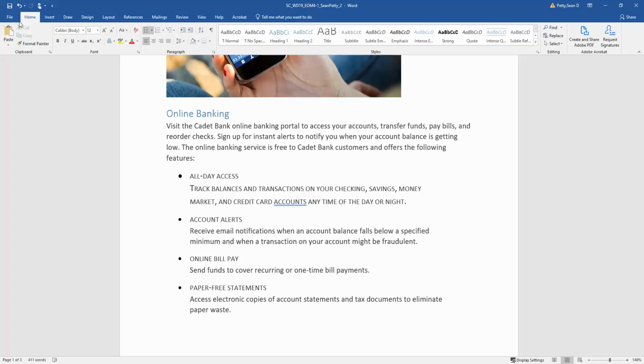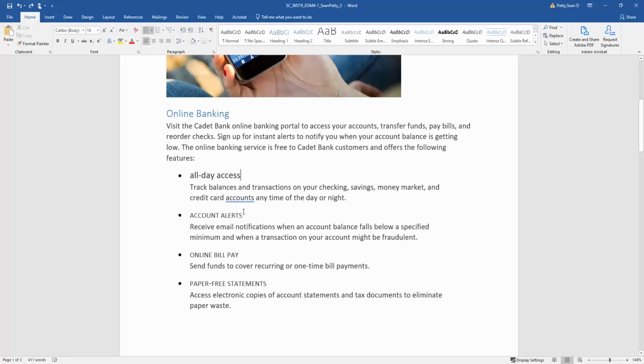Let me undo that. Let's go for the title. I'm going to grab the title real quick. I didn't mean to grab the entire paragraph. And there we go. So we changed it to what it needed to be. Format the text all day access in small caps to match the formatting of the other list items on the page. So I just copied the formatting.